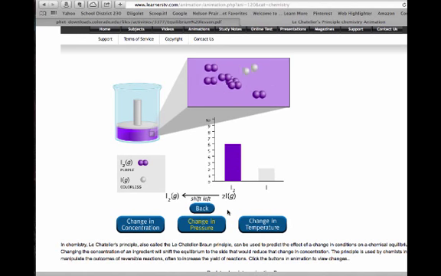Now why is that happening? Well, if you notice here, I have 2 iodine atoms over here, and over here, I have 1 iodine in molecule form. So the individual atoms, 2 of them, take up more space than the 1 individual molecule. So if my volume gets smaller, I don't have as much space to move in. I have to shift to the side with the smallest number of moles. Remember with pressure and volume that they're connected to moles. If I have a larger number of moles, then I would need a larger volume to make space for that. So what we find is that if you decrease the volume, the reaction will shift in the direction that will go to the smaller number of moles.